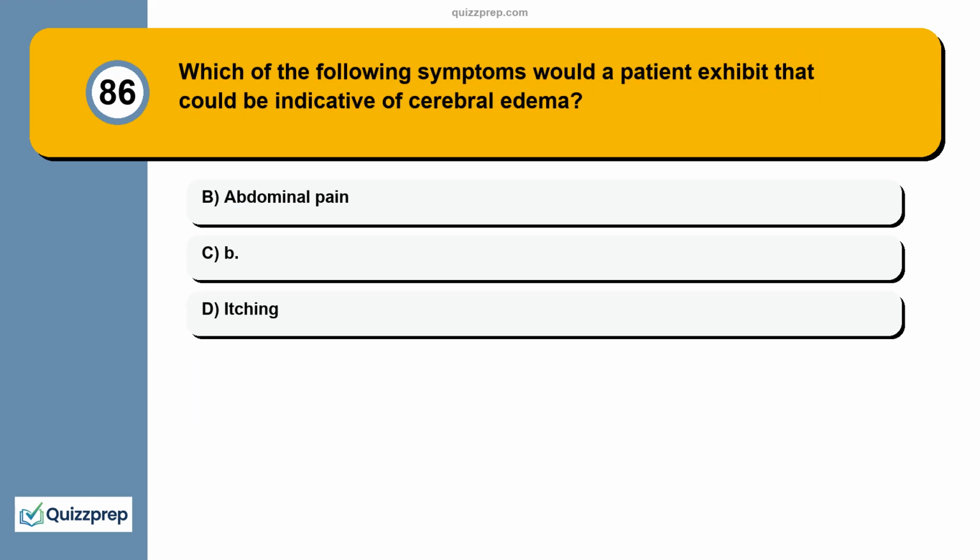Question 86. Which of the following symptoms would a patient exhibit that could be indicative of cerebral edema? A. Abdominal pain. B. Itching. C.